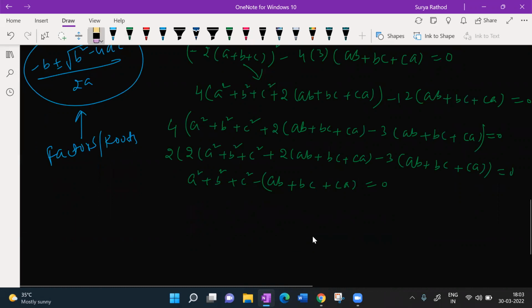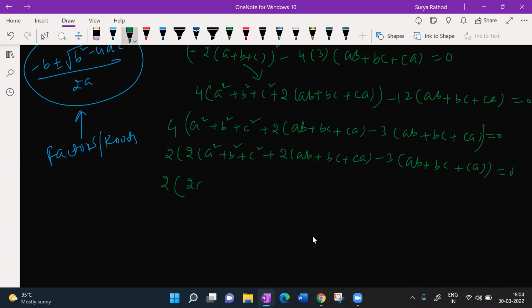Can we write like this or not? So 2 times of, now look at this: 2a square plus 2b square plus 2c square plus 2 times of ab plus 2 times of bc plus 2 times of ca and minus 3 times of ab.